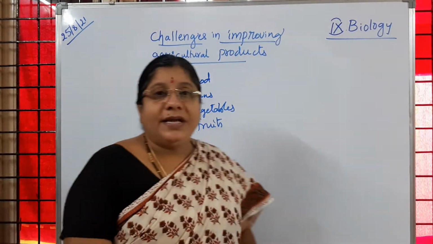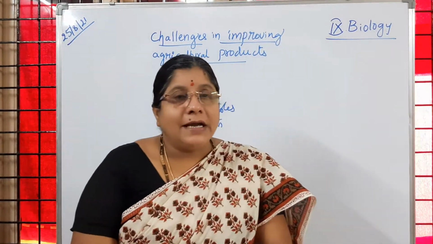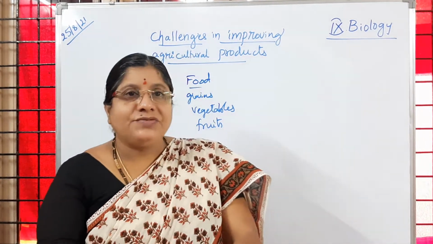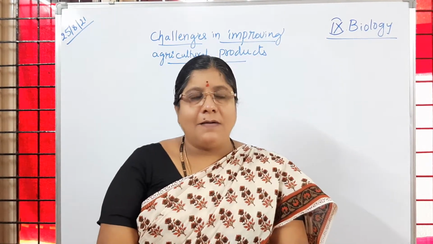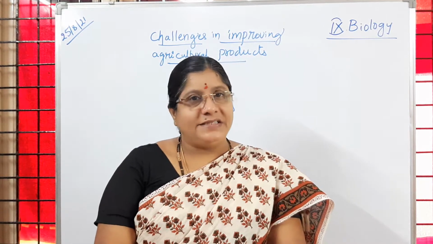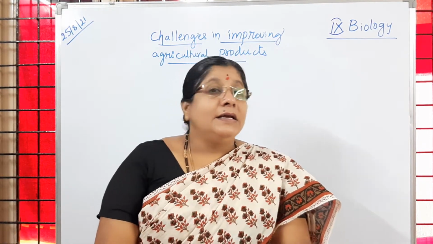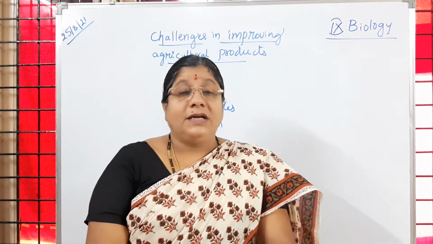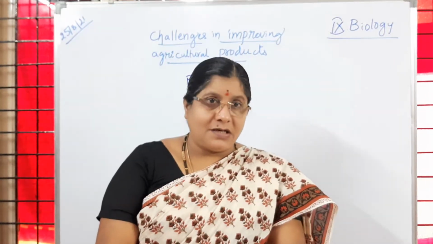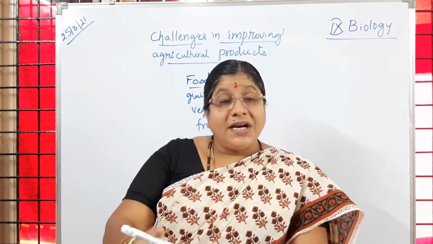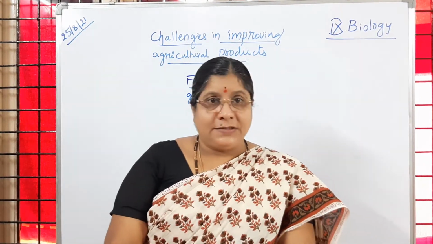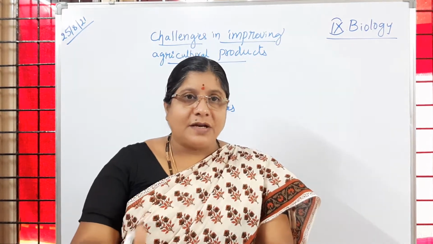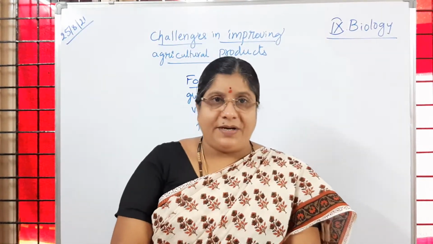Grains, if you take, are pulses and cereals. Pulses means all kinds of dals we eat: red gram, Bengal gram, horse gram, green gram, etc. And cereals, that is the major or staple food: rice, wheat, jowar, bajra, barley. Different food items prepared with these we consume every day.